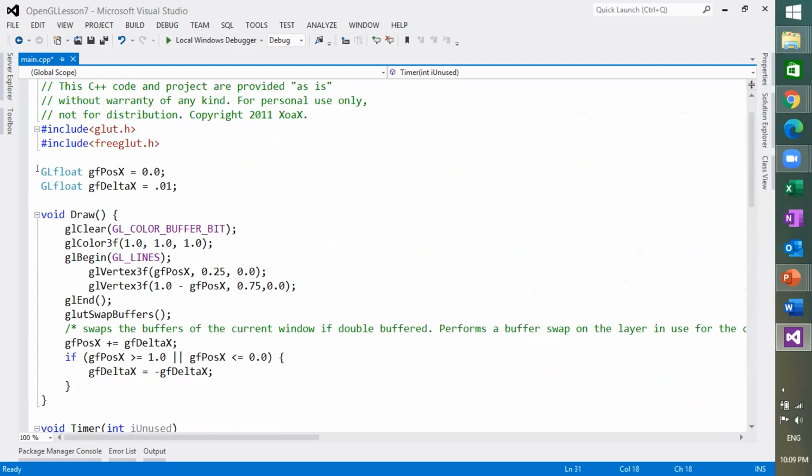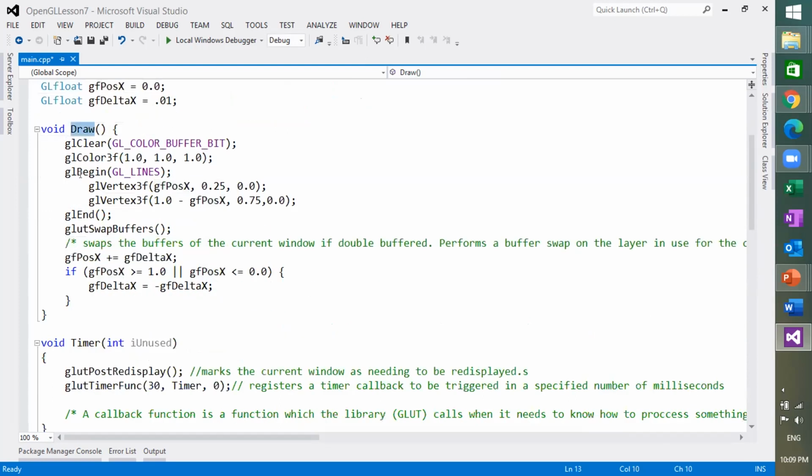We declared some global variables, like the x positions, for creating the different vertices of these GL_LINES, so declare those global variables at the top of your program. Then this is the draw function. In this function you can see glClear with the color buffer bit, then we are using colors, and then we are drawing lines by using these functions, giving them arguments, and then the function ends over here.